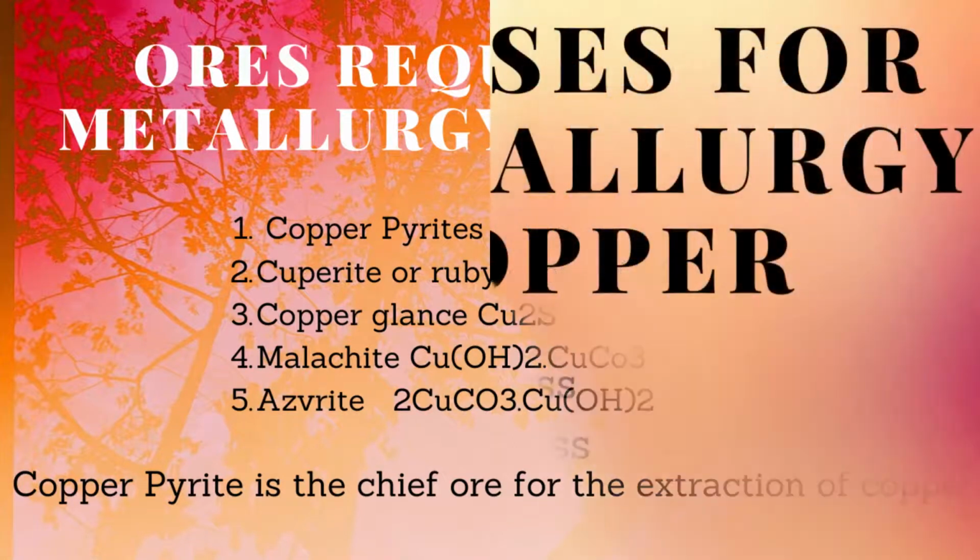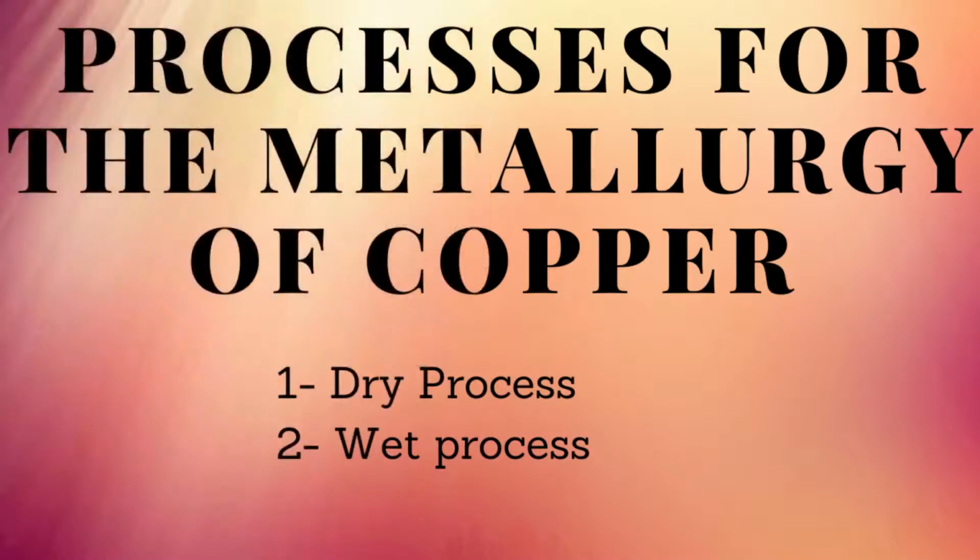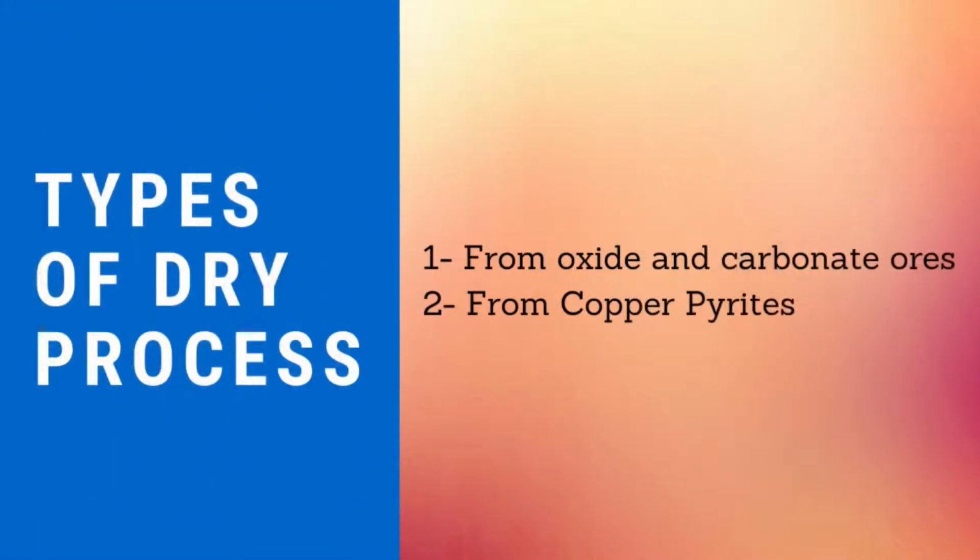Now we come towards the extraction process of copper. There are mainly two processes involved in the extraction of copper. Number 1, dry process. Number 2, wet process. Now we discuss each process one by one. In this video, we will discuss the dry process of the extraction of copper. The dry process for the metallurgy of copper is carried out in two ways.